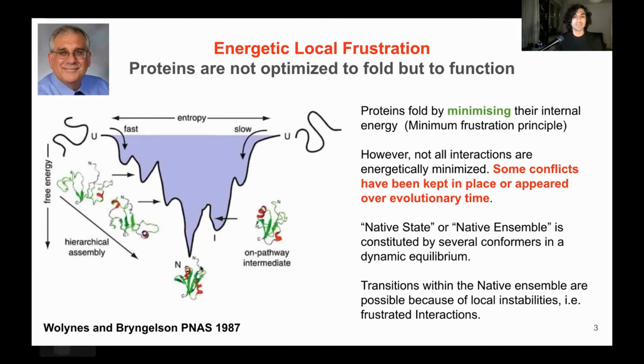So if we think of the native state of proteins as a set of conformers that exist in a dynamic equilibrium, we can think that these highly frustrated interactions, or interactions that are in energetic conflict, are useful so the protein can transition among these different conformers.